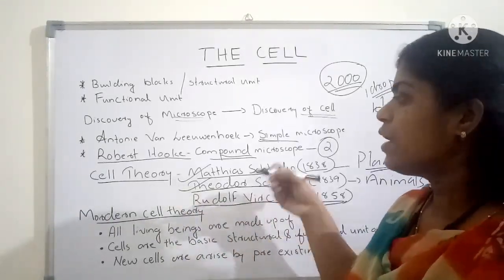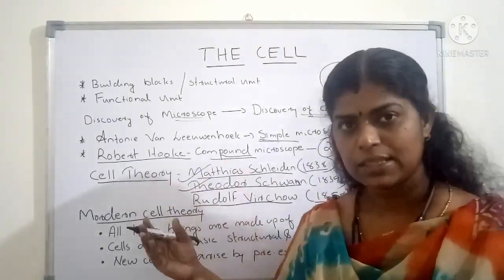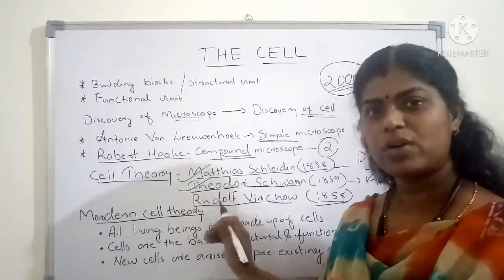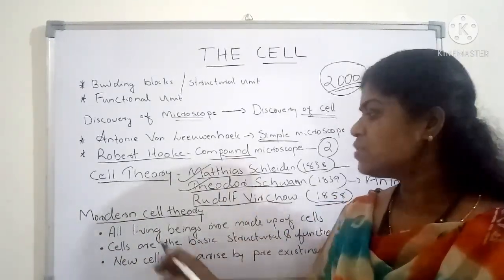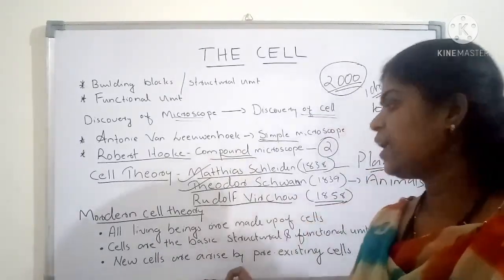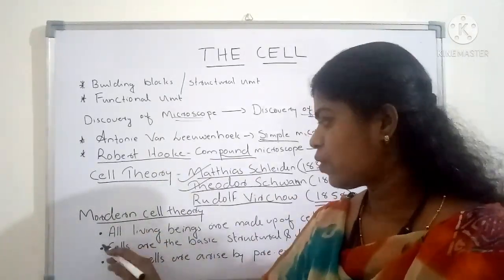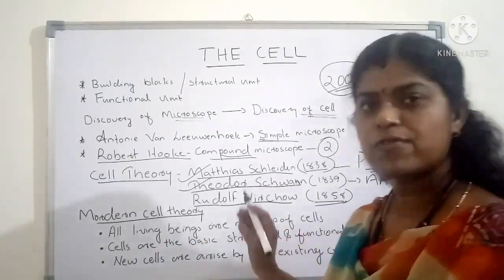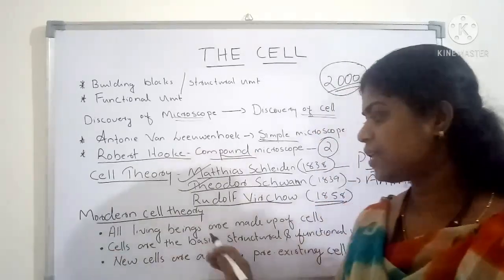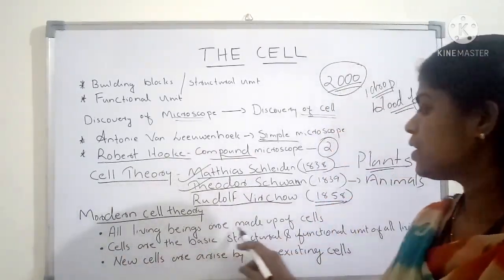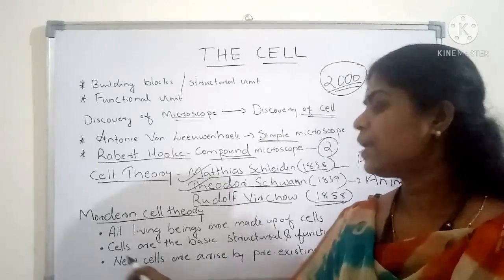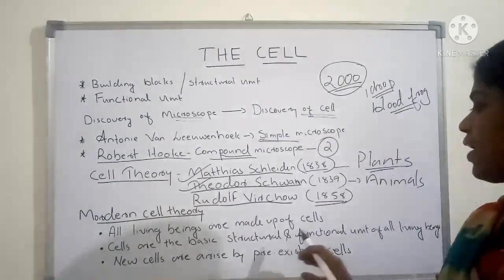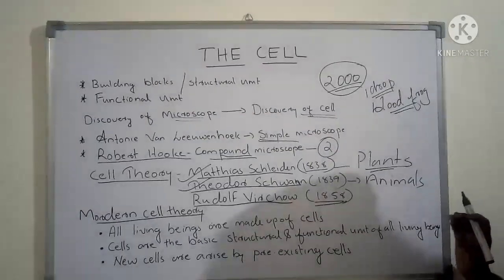Have you understood? So if the question is like that, what is cell theory? Means we have to answer the modern cell theory. So what are the points in modern cell theory? In modern cell theory, these are the points. The first point is that all living beings are made up of cells. And the second point is that cells are the basic structural and functional unit of all living beings.